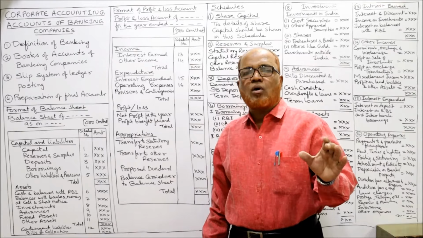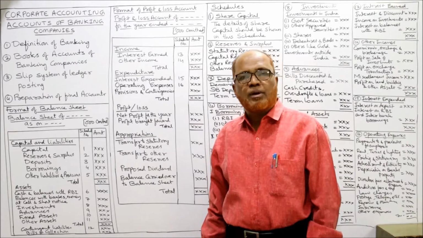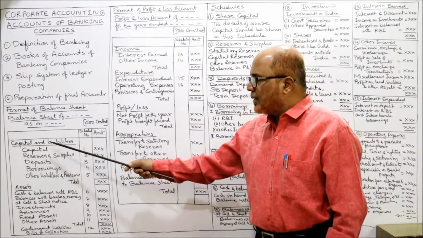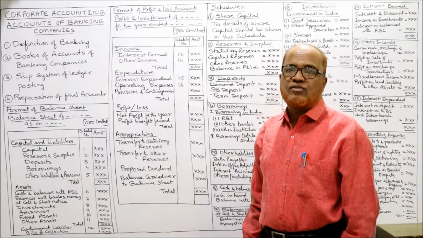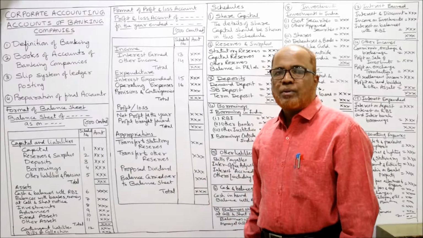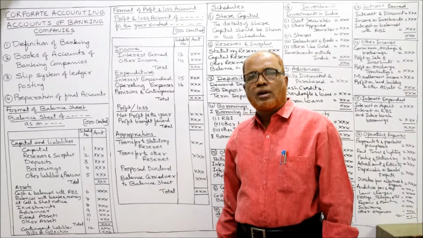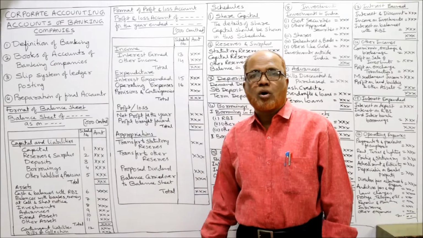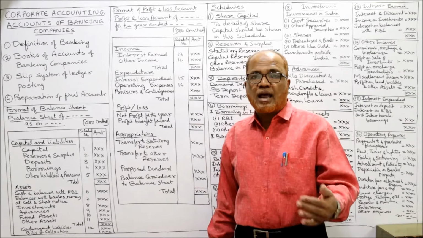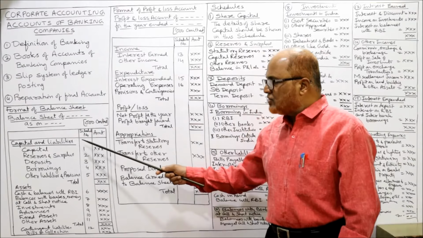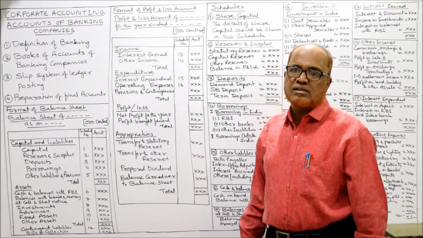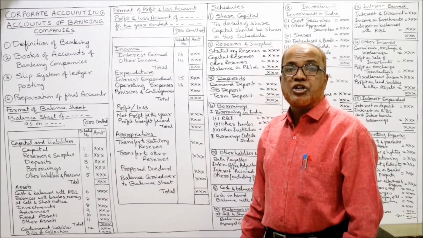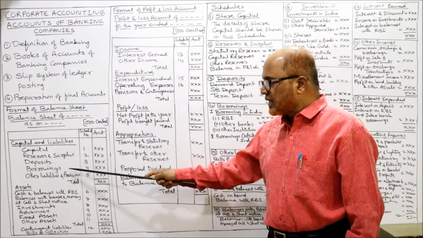The details of all will be shown in the notes forming part of financial statements. Schedules forming part of financial statements. So here in the capital and liabilities we have 5 schedules. That is schedule number 1 capital. Schedule number 2 reserves and surplus. Schedule number 3 deposits. Schedule number 4 borrowings. Schedule number 5 other liabilities and provisions. These 5 schedules are on capital and liability side. So you have to remember, you have to learn by heart all these schedules. The 5 schedules we have seen in capital and liabilities.